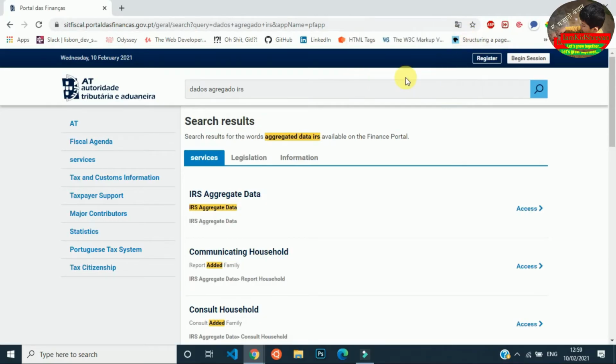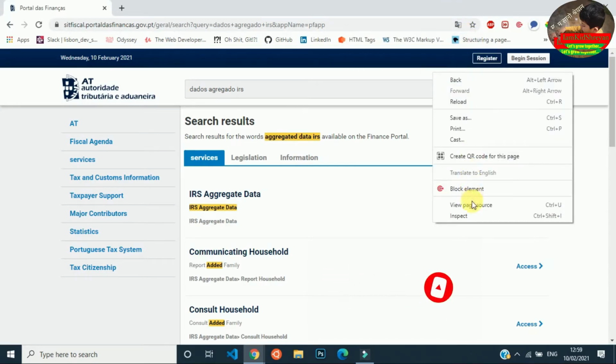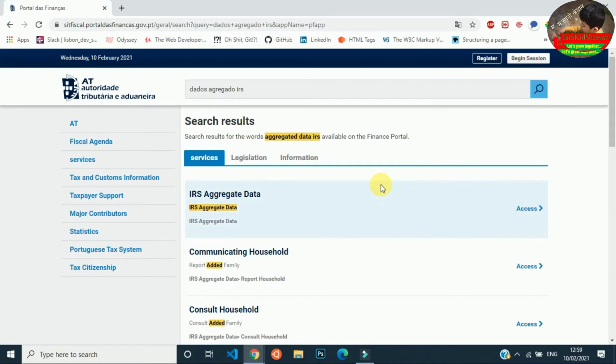But if you don't get this dialog box here like this, then you can go up here and click on this button. Then you will get exactly the same option. Then you can change the language. But if you don't get this also, then you can right click on the page. You will see there translate to English. Now the page is already in English, so it is deactivated. Otherwise it will be activated. So in this way you can change the language also.